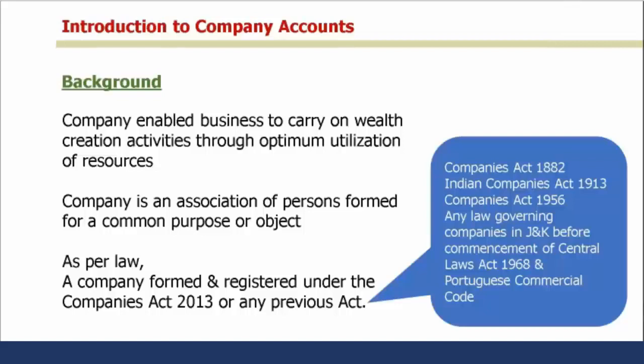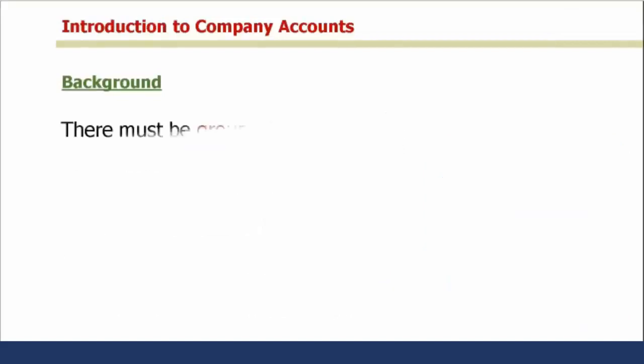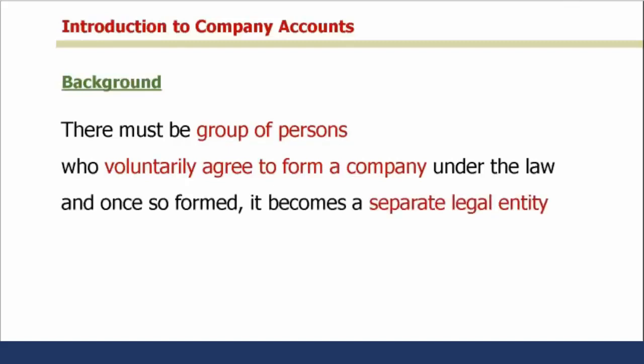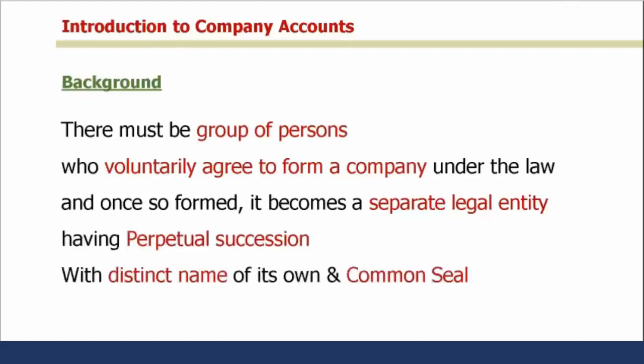Now, if we understand the term company, there must be a group of persons who voluntarily agree to form a company under the law. And once so formed, it becomes a separate legal entity having perpetual succession with a distinct name of its own and a common seal. That means there has to be a group of people to start the company who should voluntarily agree to form a company, not by force of somebody. So it should be voluntary. And once this company is formed, it becomes a separate legal entity. It will have its own identity, its own name, and the company will have a common seal.